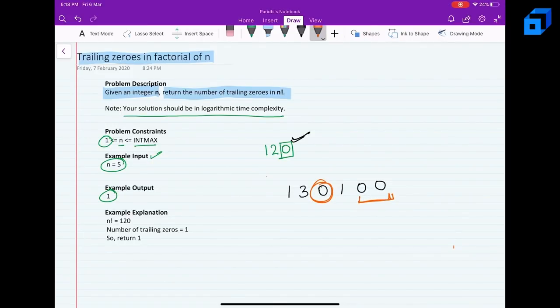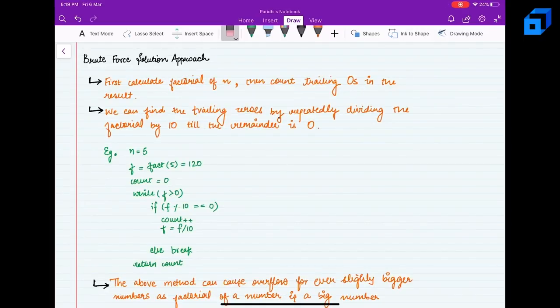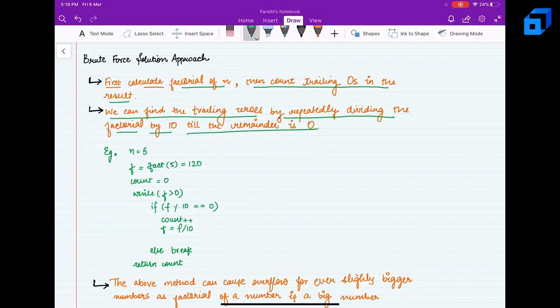Let's see how we can approach this problem. The brute force solution is that first we can calculate the factorial of n and then count trailing zeros in the result. So we can find the trailing zeros by repeatedly dividing the factorial by 10 till the remainder is not 0. So what do we mean by that?